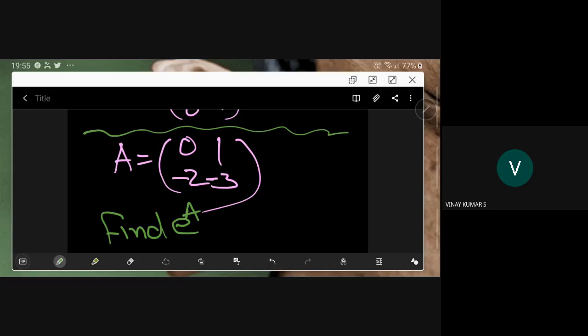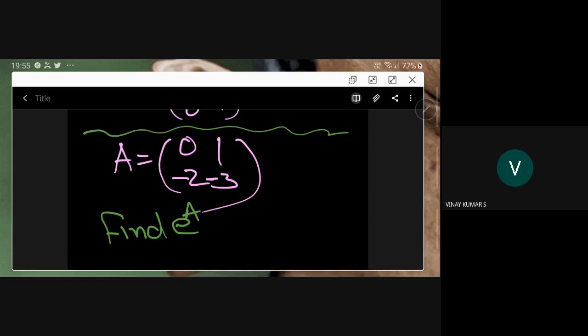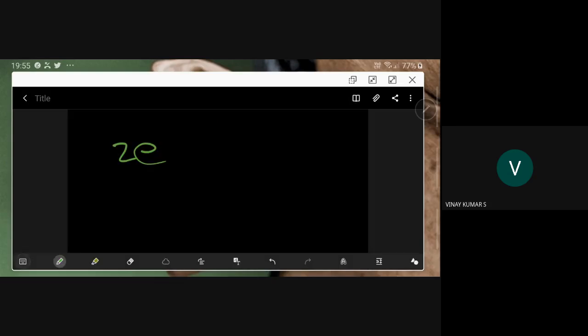We want the e power A. The alternatives are like this. One such alternative, I'm saying, is 2e power minus 2, 2e power minus 2, minus 3 power minus 1.